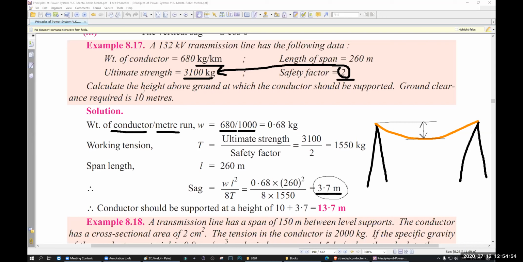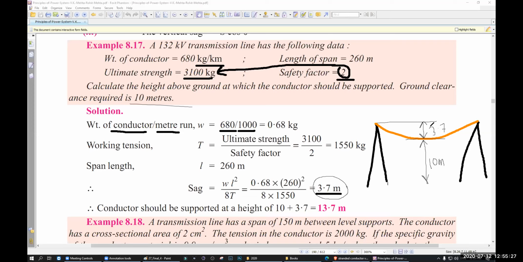Okay, they said calculate the height above the ground at which the conductor should be supported. Ground clearance is 10 meter. That means you have to calculate the tower height so that you get 10 meter of clearance. If this is 10 meter and this is 3.7 meter, how much is the tower height? 13.7, right?